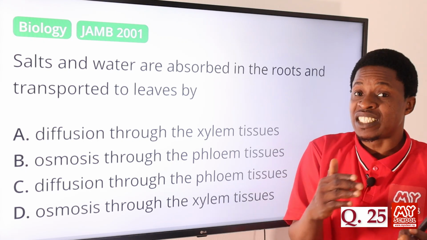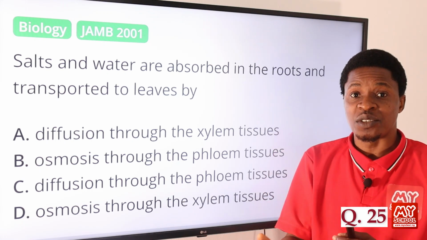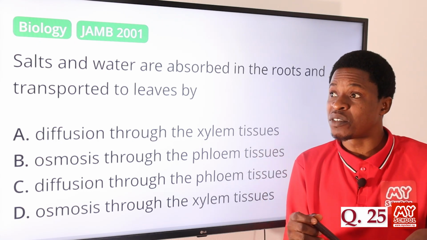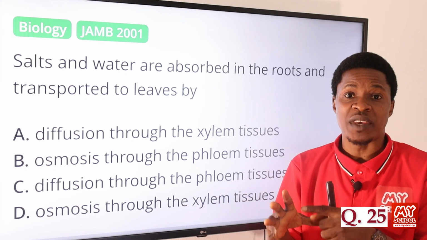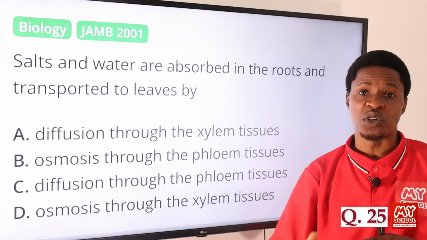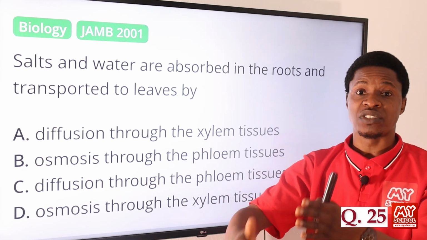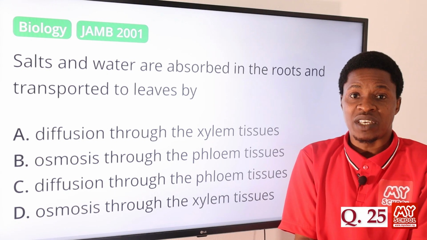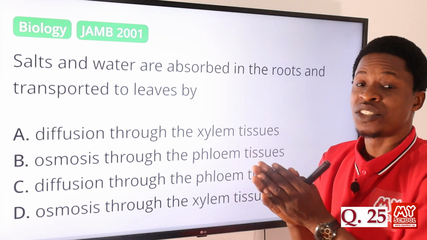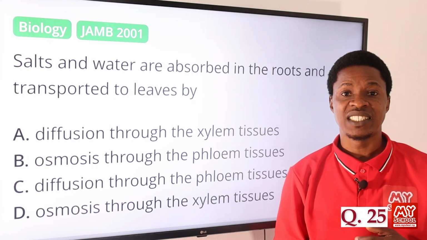So as the salt and the water are moving through the root from one cell to the other, it is going through osmosis. Because at that point the concentration is lower, so it's taken to a region where it will be higher, where it will be really needed. So once that takes place, it is through osmosis, and it will keep doing that. The salt and the water continue to move from cell to cell until they get to the xylem. The xylem now transports that salt and water into the other parts of the plant, especially the leaf, where they are needed for growth and food.